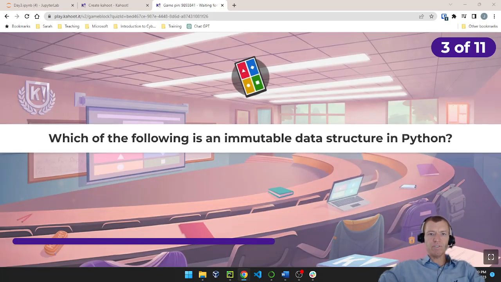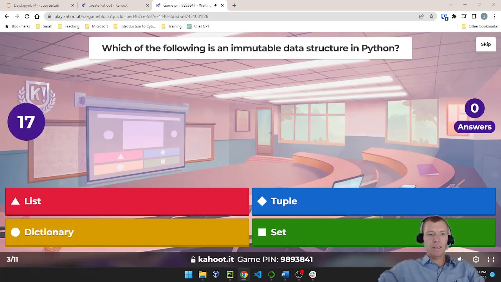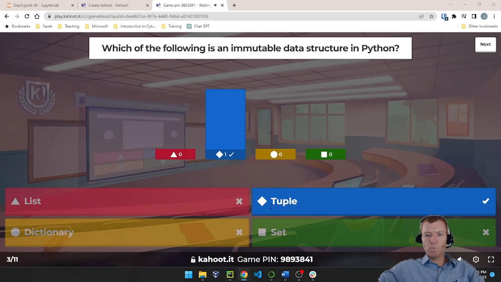Number 3, which of the following is an immutable data structure in Python? Is that list, tuple, dictionary, or set? Which one cannot be changed once it's created? All right, tuple is the one data structure that once you define it, you cannot modify it.